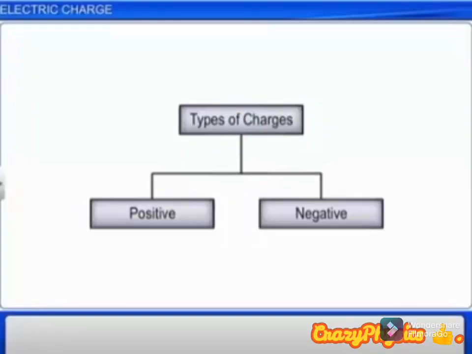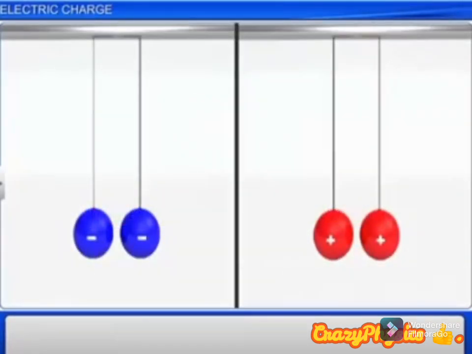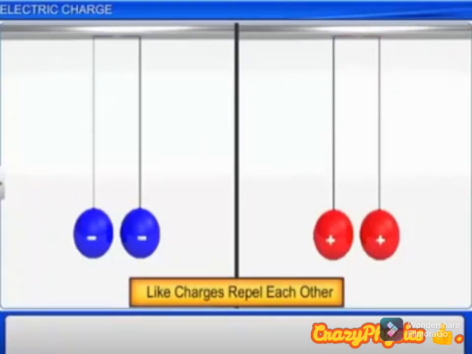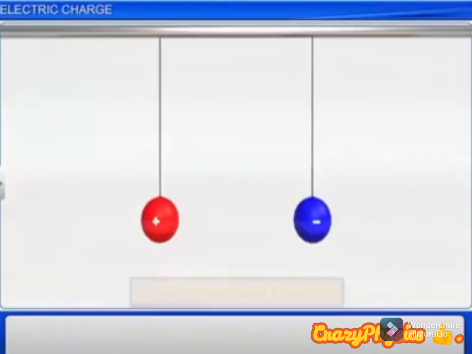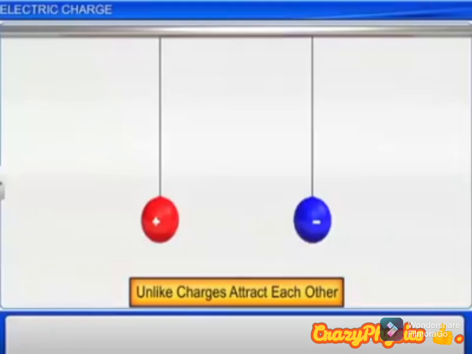From these observations, we see that there exist only two types of electric charges in nature. Conventionally, they are called positive and negative. It is also observed that like-charged bodies repel each other. For example, two pith balls, both carrying like charges, repel each other. Unlike-charged bodies attract each other. For example, a pith ball carrying a positive charge will attract a negatively charged pith ball.